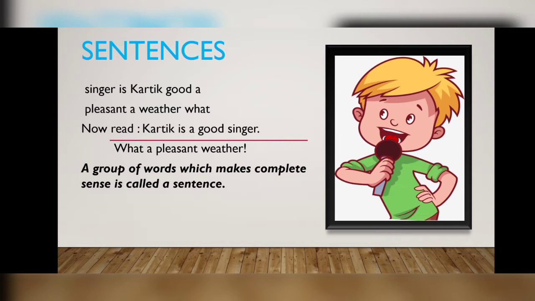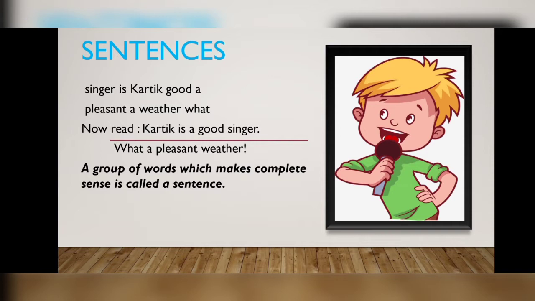Let's read these two groups of words. Singer is Karthik good air, pleasant a weather what? I repeat, singer is Karthik good air, pleasant a weather what? Can we find any sense or meaning in these two groups of words? No. Now read, Karthik is a good singer. And the next one, what a pleasant weather.